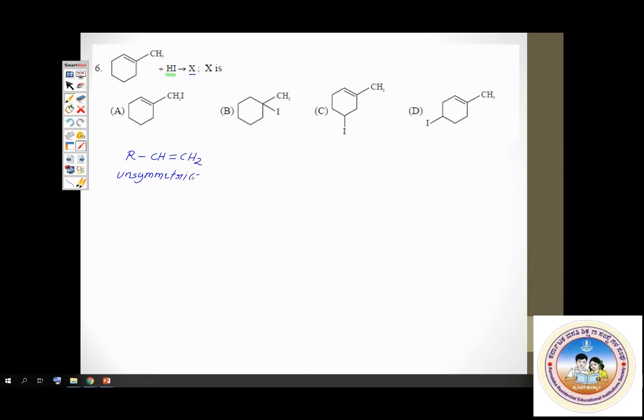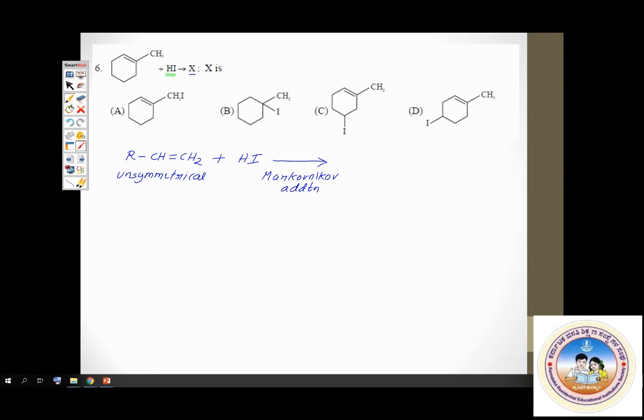H goes to the first carbon and iodine goes to the second carbon. So, the major product you will be getting is RCH(I)CH3, the 2-iodo compound.